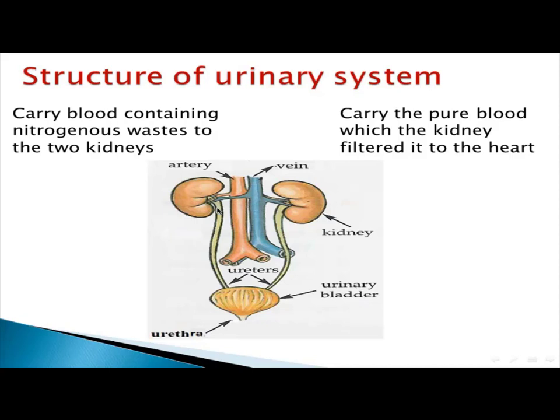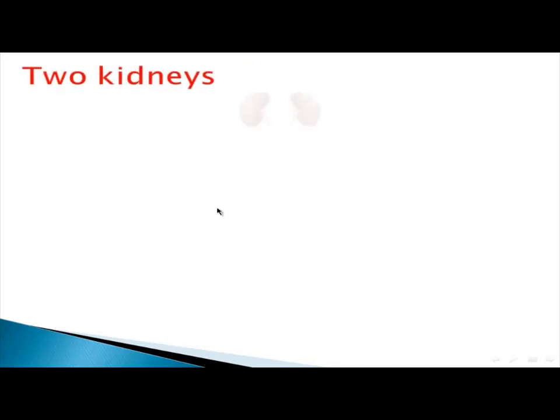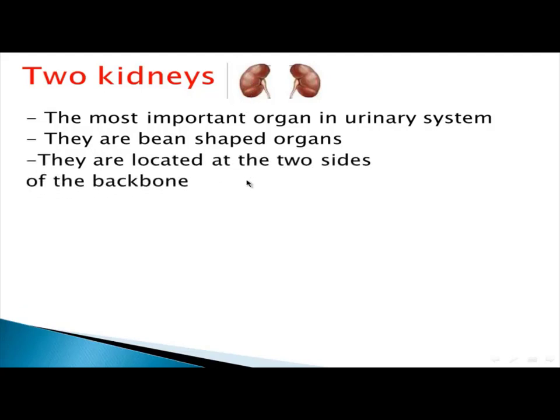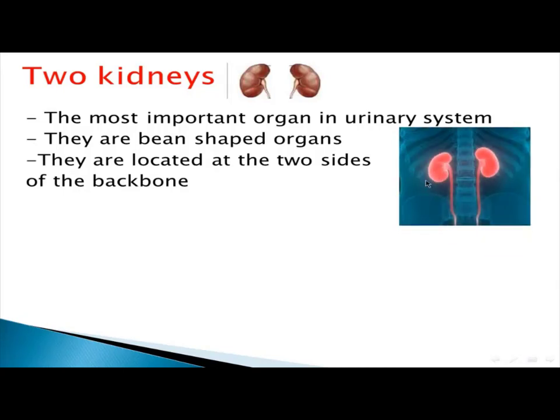Let's check the two kidneys, the most important organ in the urinary system. They are bean-shaped organs, located at the two sides of the backbone, like this.